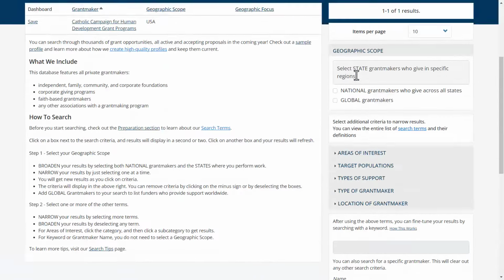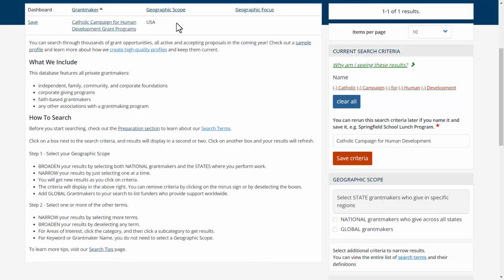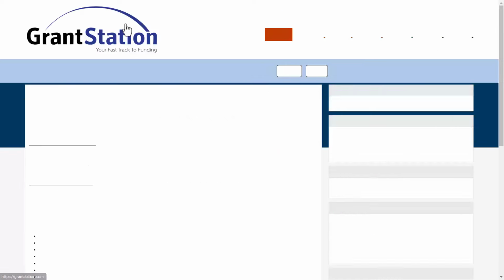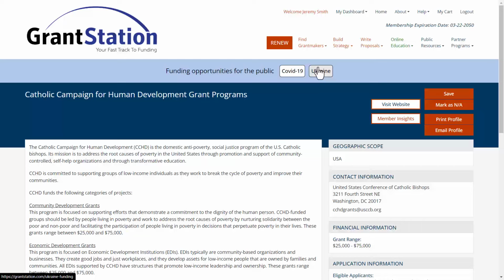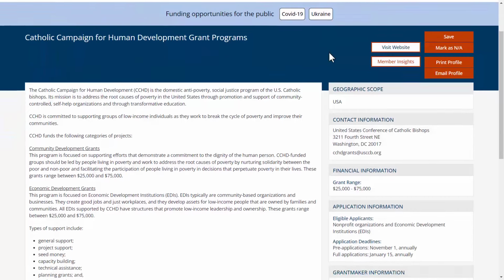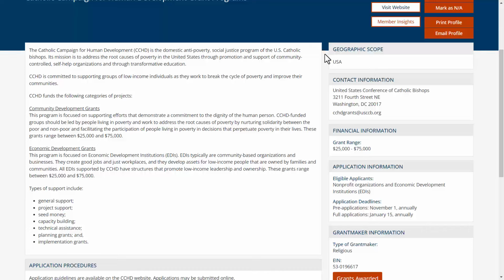For example, the Catholic Campaign for Human Development is the domestic anti-poverty social justice program of the U.S. Catholic bishops. Its mission is to address the root causes of poverty in the United States through promotion and support of community-controlled self-help organizations and through transformative education. This grant maker is not an official foundation, but they support the tenets of Catholic social teachings of human dignity.